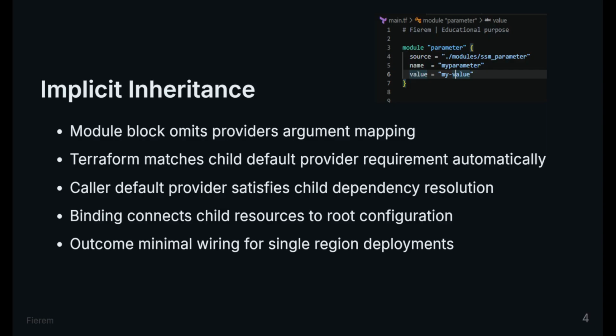The module block does not pass a provider map. Terraform sees the child needs the AWS provider. The caller already has one default AWS provider configuration. Terraform binds the child resource to that configuration. The outcome is less wiring for single region modules. Terraform supports implicit provider inheritance for default provider configurations.